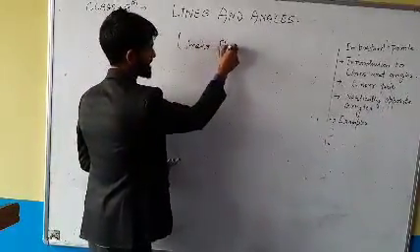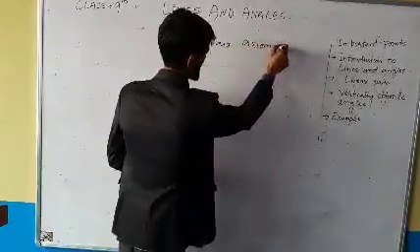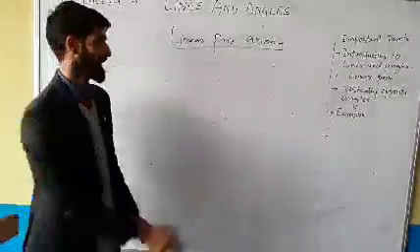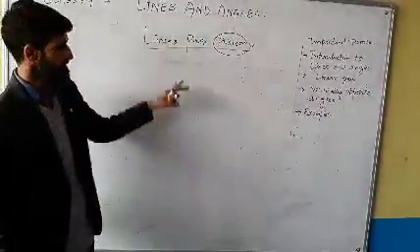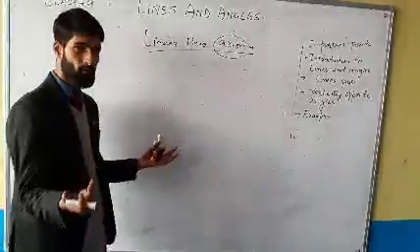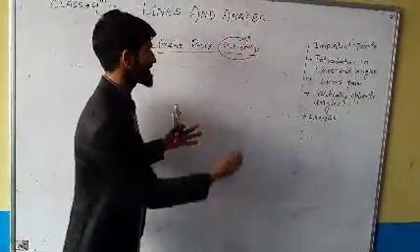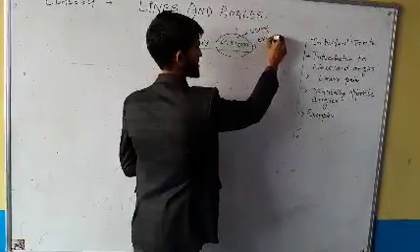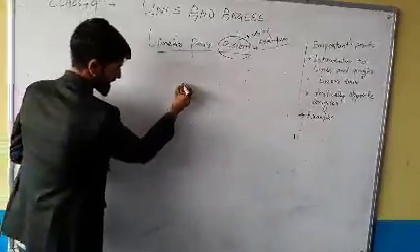This is linear pair, and in class 9 there is a linear pair axiom in the book. First of all, this word axiom is important. Axiom means a mathematical statement which is accepted without any proof, or a mathematical statement which you can explain using examples. I would like to explain it a bit more.